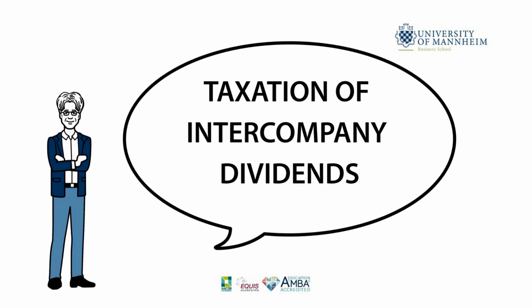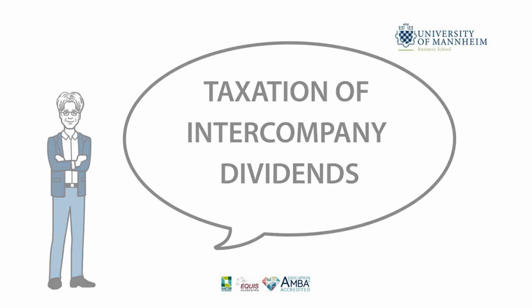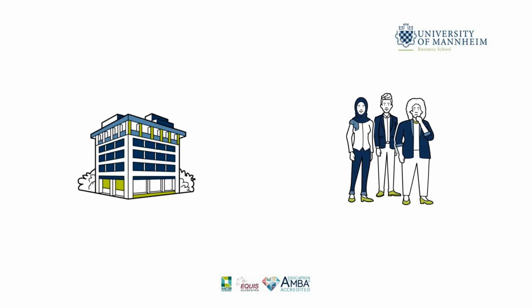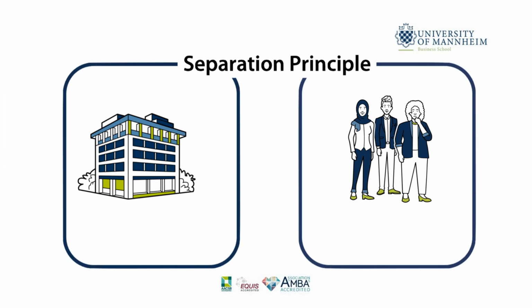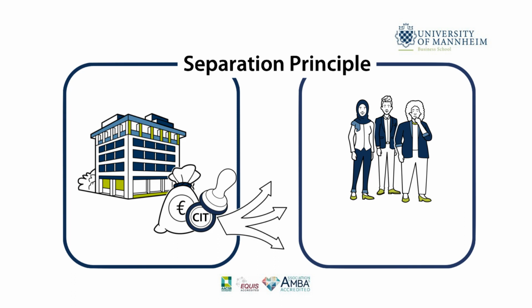Today we are going to talk about the taxation of intercompany dividends. Imagine you are the shareholder of a corporation. Under the separation principle, corporate profits are first taxed at the level of the corporation. If the corporation decides to distribute the profits, you as the shareholder are liable to taxes on the dividends. Thus, the corporation's profits are taxed a second time.